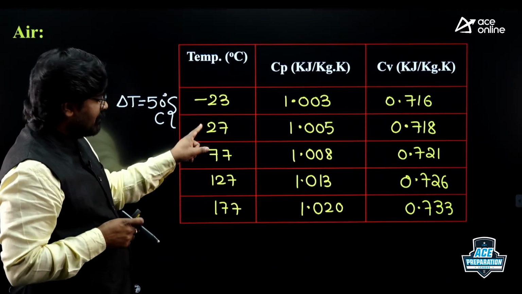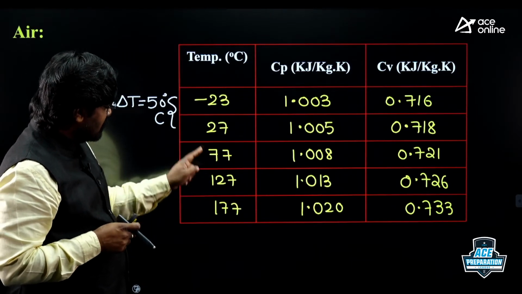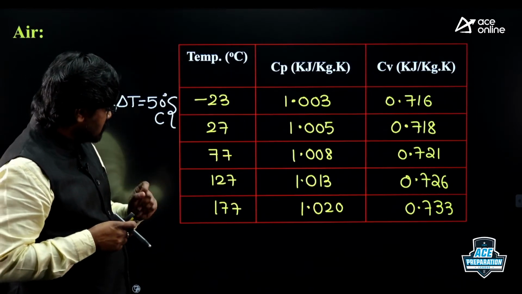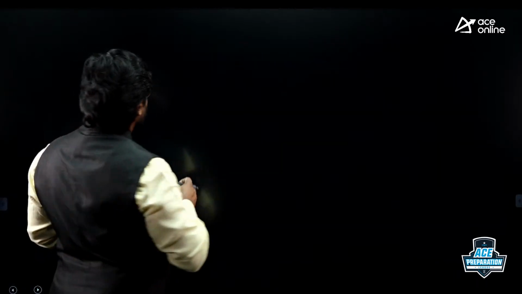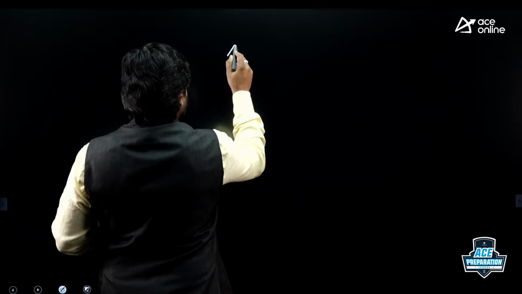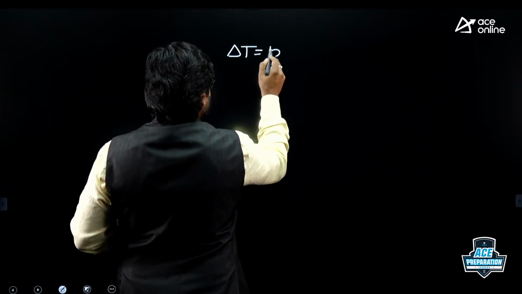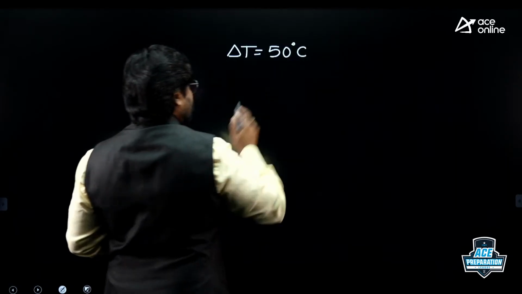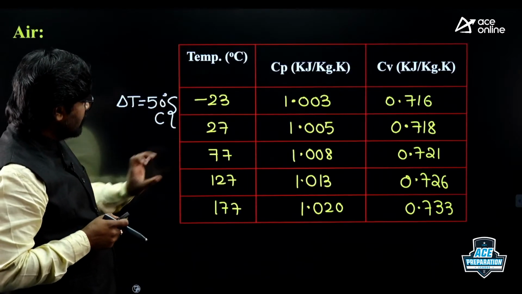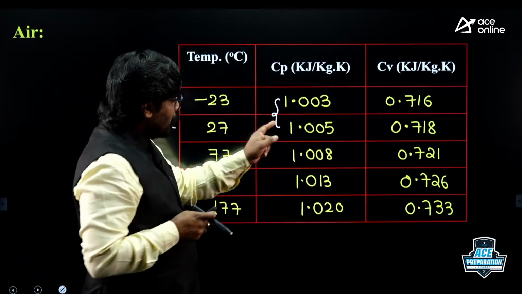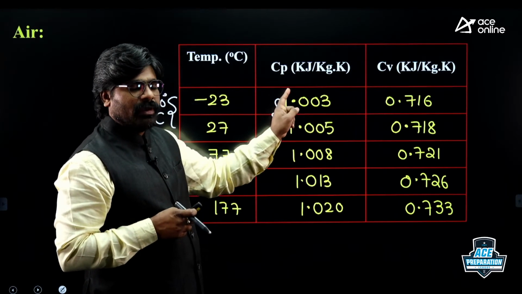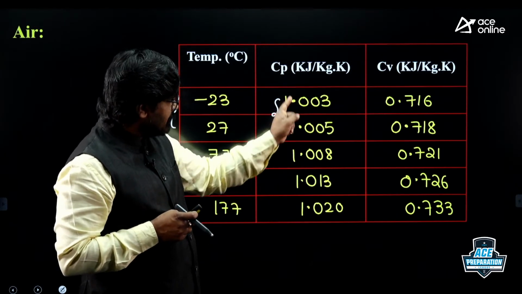And similarly 77 and 27, 50 degrees centigrade. 127 and 77, temperature difference is 50 degrees centigrade. 177 and 127, the temperature difference is 50 degrees centigrade. It is a temperature difference of 50 degrees centigrade, right? Check the Cp difference, 1.005 and 1.003. What is the Cp difference?